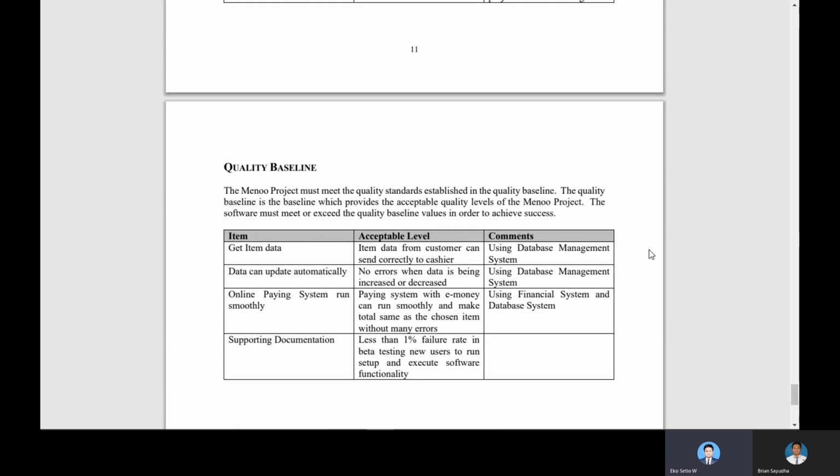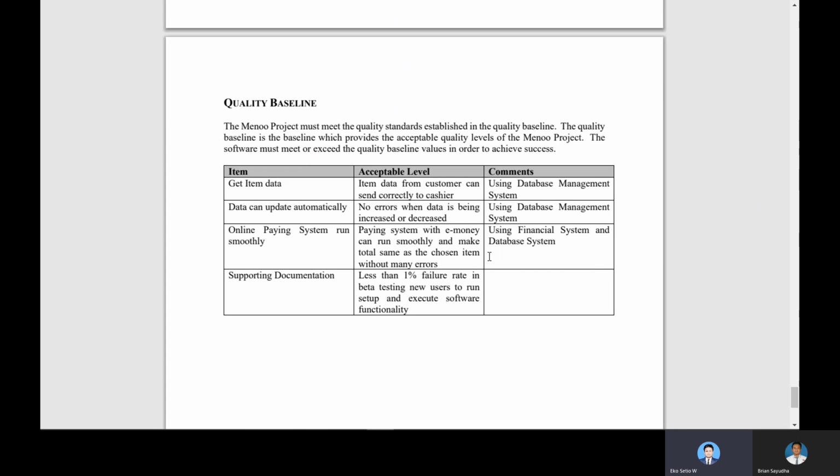Then the last is the quality baseline. The Menoo project must meet the quality standard established in the quality baseline. So the quality baseline provides the acceptable quality levels of the Menoo project, and the software must meet or exceed the quality baseline values in order to achieve success. For the get item data, the acceptable level is that item data from the customer can be sent correctly to the cashier using the database management system.